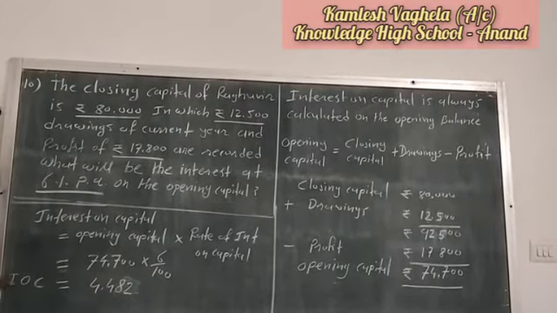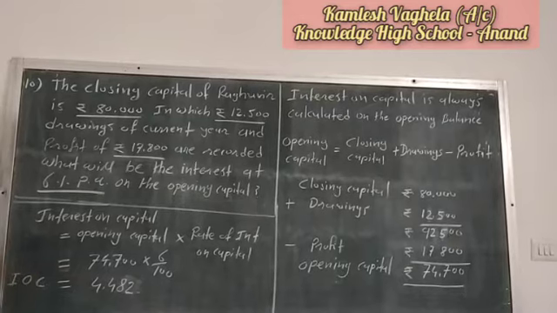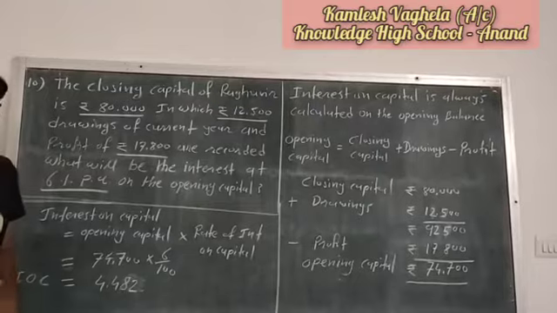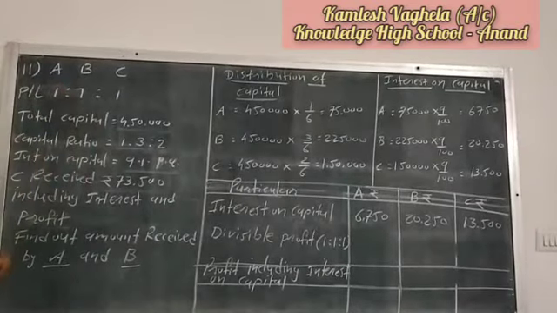4,482. So IOC means what? Interest on capital. So interest on capital is 4,482. Okay.